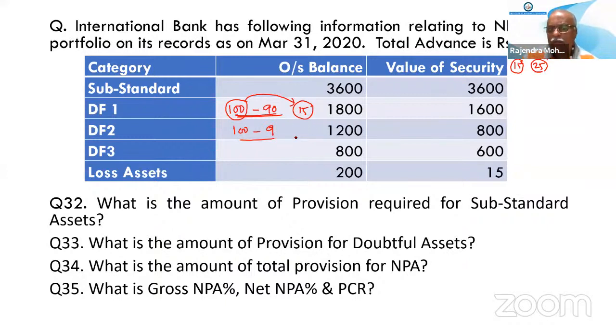Suppose 100 is the outstanding balance and 9 is the secured part. What will be the provision here? It is 15% of 9 plus 25% of 91.